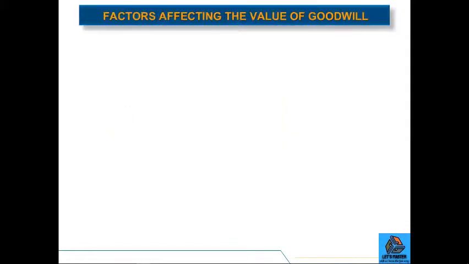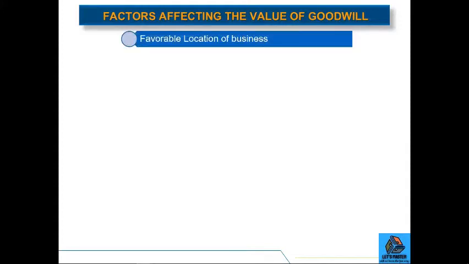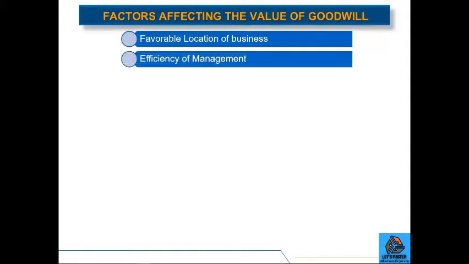On this slide, we will discuss factors affecting the value of goodwill. The first one is favorable location of the business. So where the business is located plays a great role in determining the goodwill of the business. Efficiency of management.